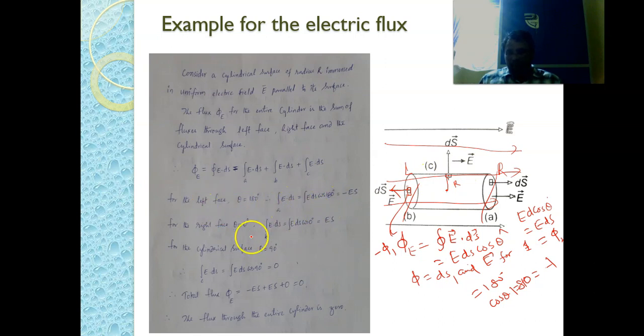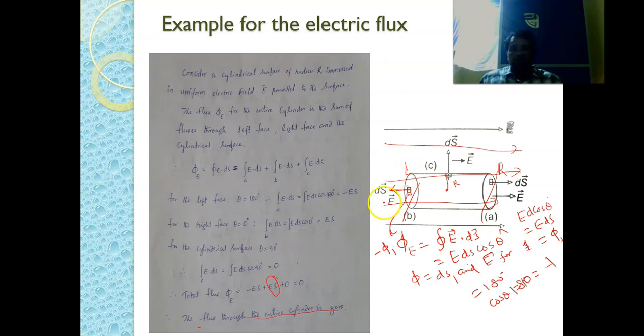But as I have explained, these two things cancel out, and the only thing that is remaining is this curved surface. So for this curved surface, we have to calculate the electric flux. So the flux through this entire surface will be 0.